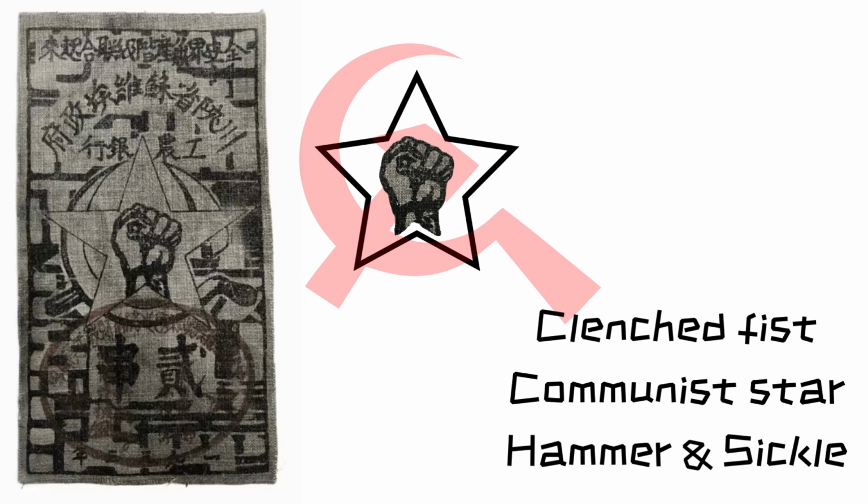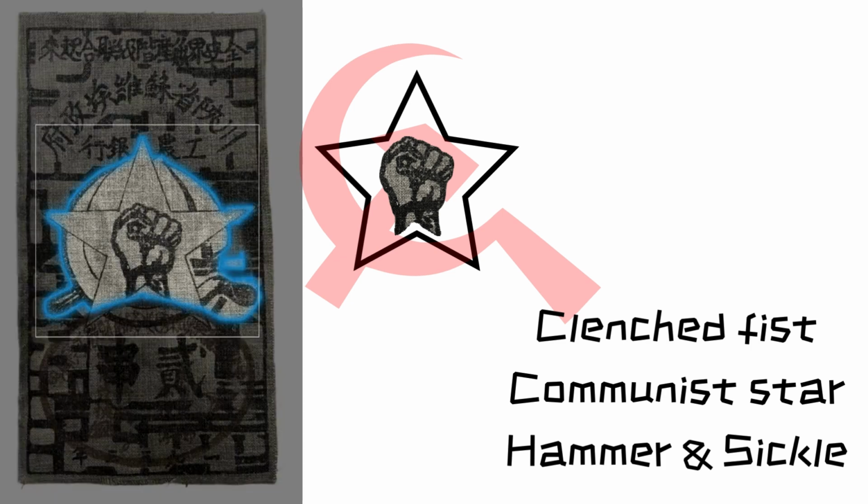The design is a combination of Art Deco background and Soviet-era propaganda. In the centre, we have a 5-pointed star with a clenched fist symbolising solidarity. If you look around the star, you will find the hammer and sickle, which is the classic Soviet symbol for unity of workers and peasants.